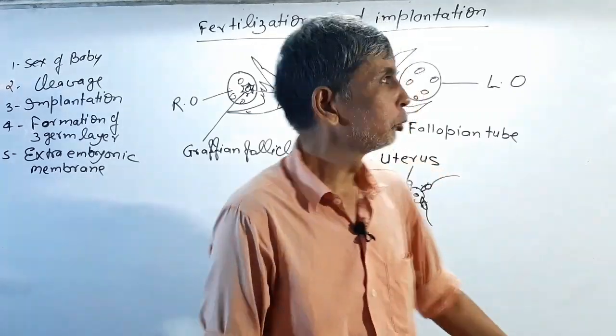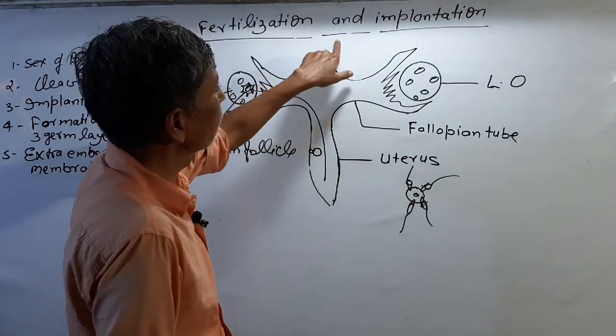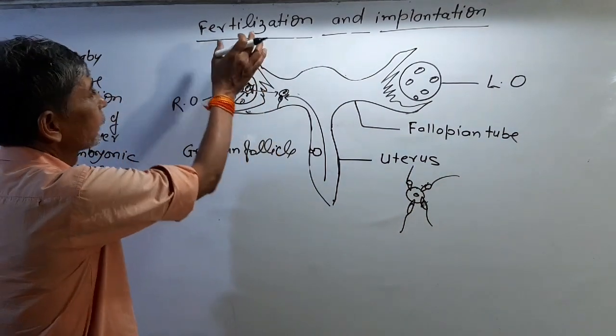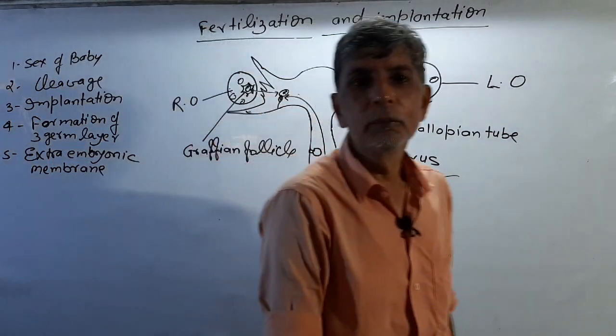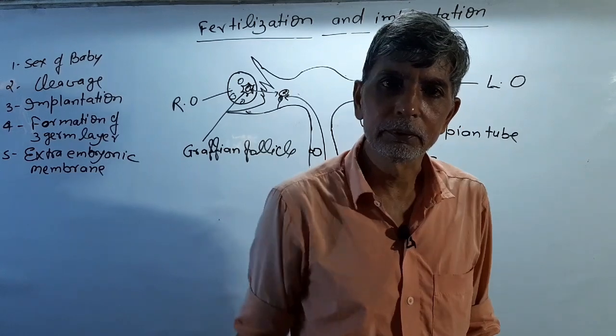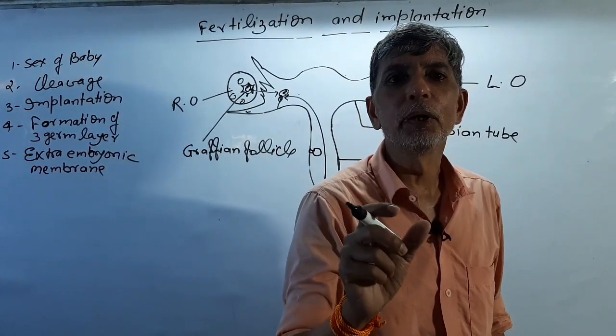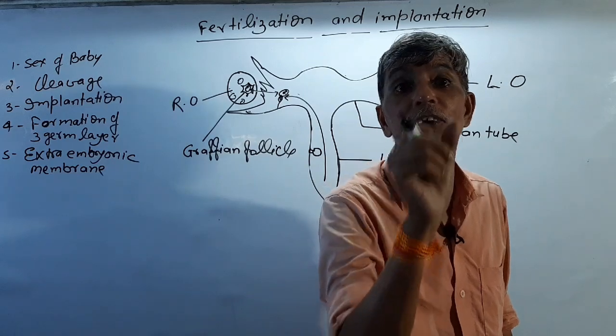Hello student, today we learn about fertilization and implantation. First we see here, fertilization is the fusion of male and female gamete. We see here the place in the human reproductive system where the fusion occurs.